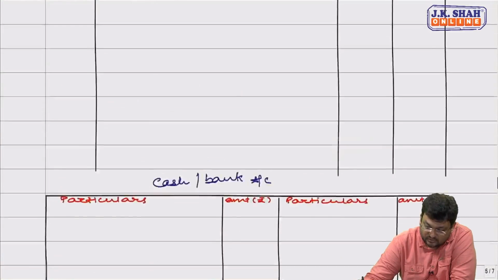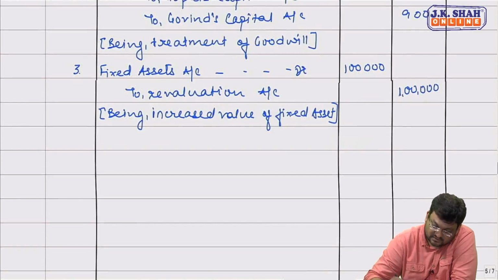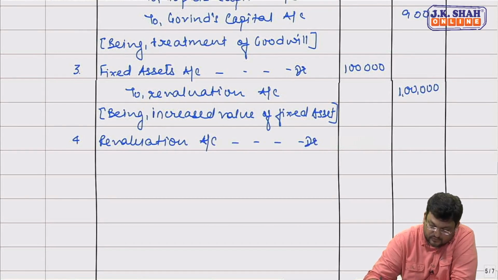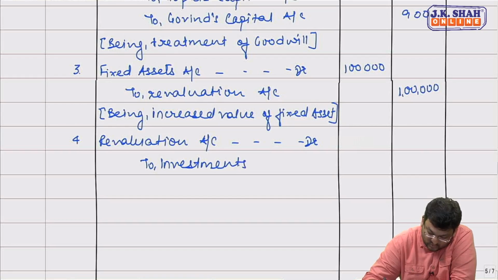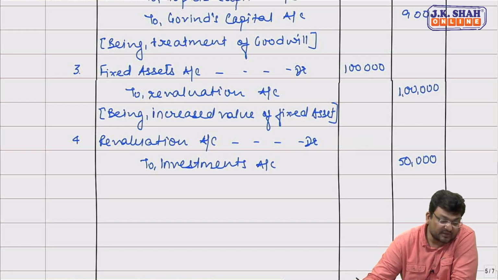Then to reduce value of other two assets, entry will be revaluation account debit. We are supposed to reduce value of investments by 50,000. Investments' value has become 0, so the entire 50,000 has to be written off. And then we are supposed to reduce current assets by 20,000.